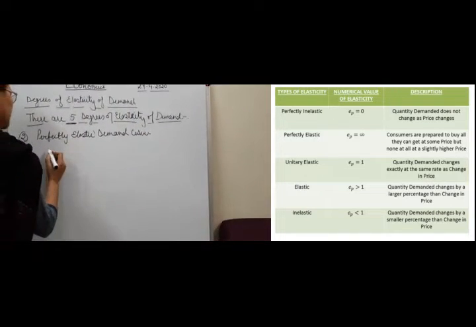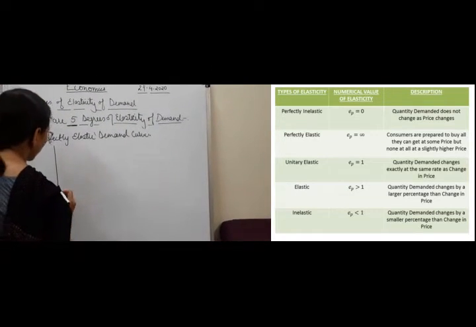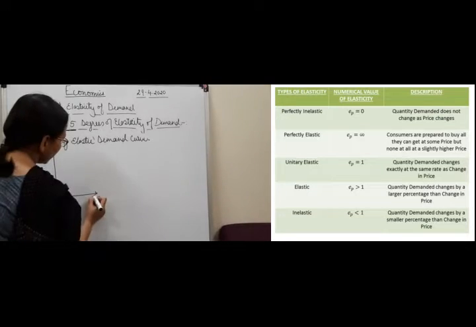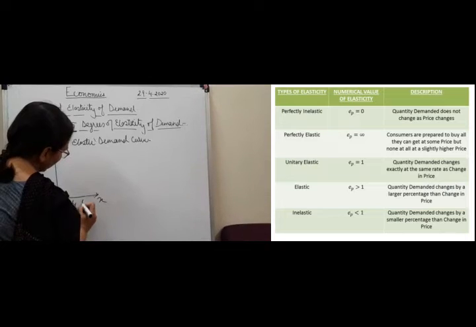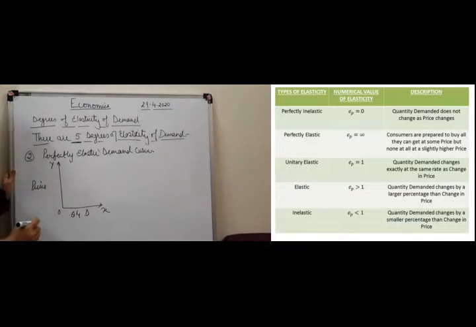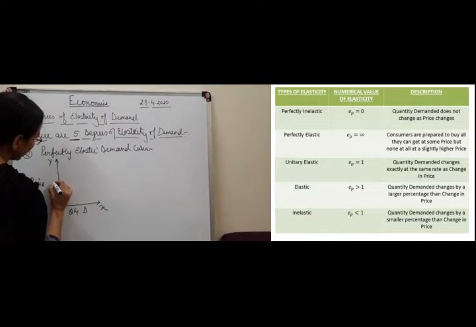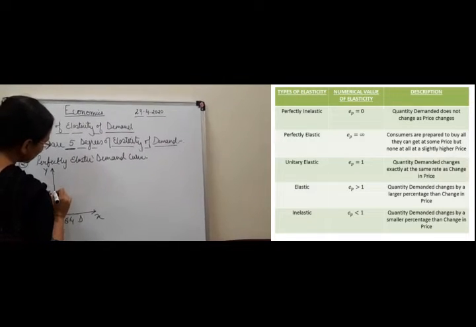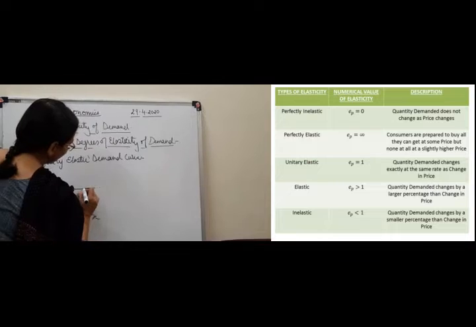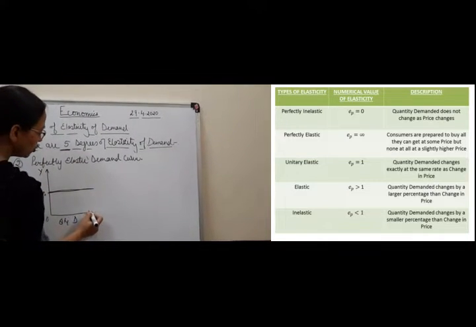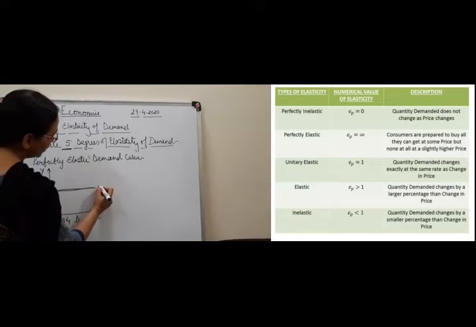Now here what happens? Here again, quantity we have taken on OX axis, and price we are taking on OY axis. Now what is happening over here? At a given price, say OP0, the consumer will be demanding everything that he can, and nothing at all at a slightly higher price. So the demand curve will be parallel to OX axis over here.